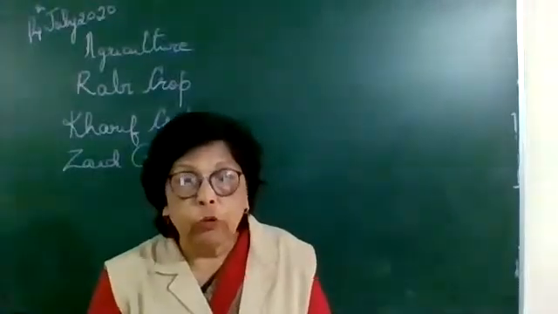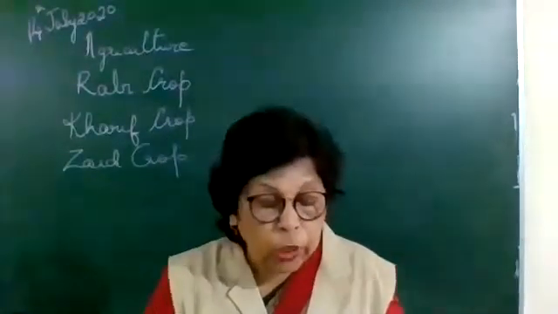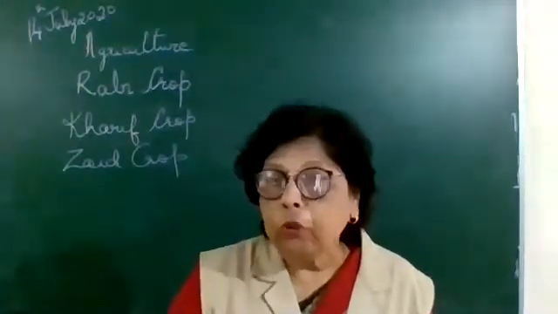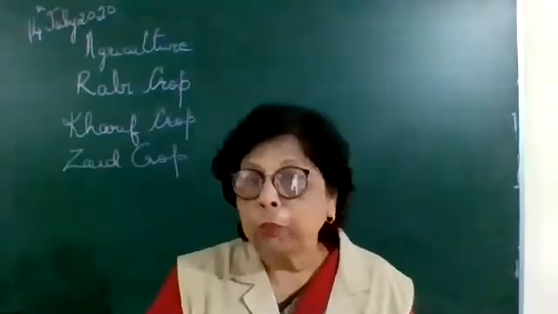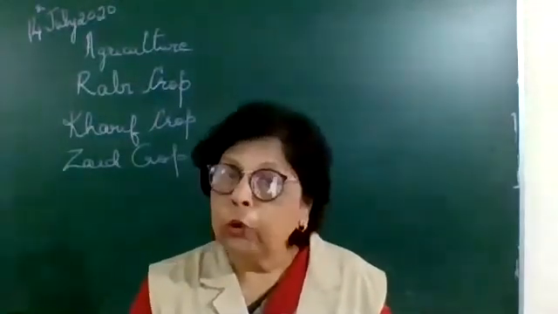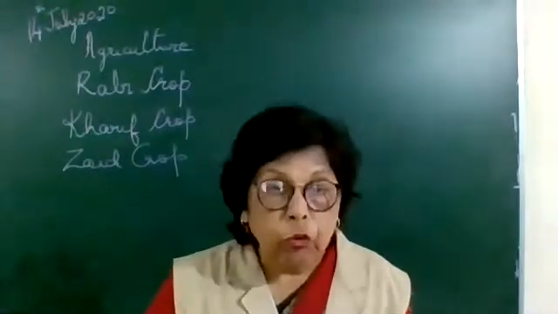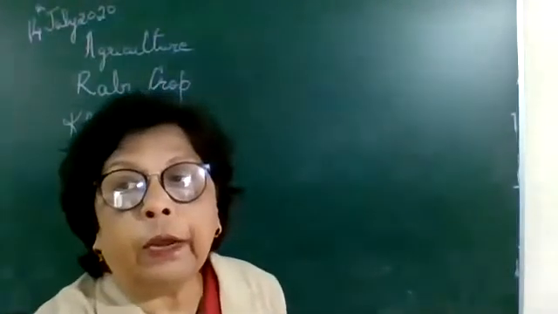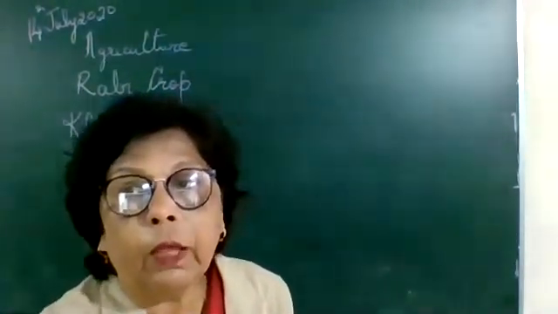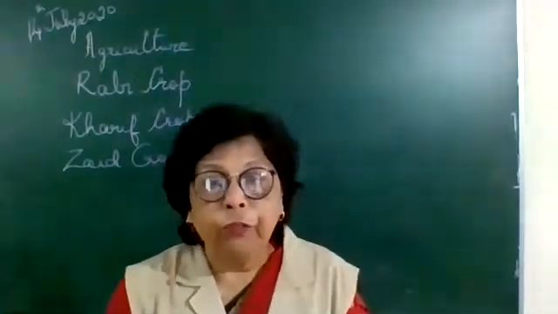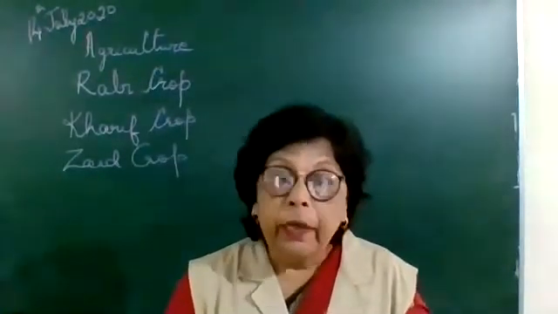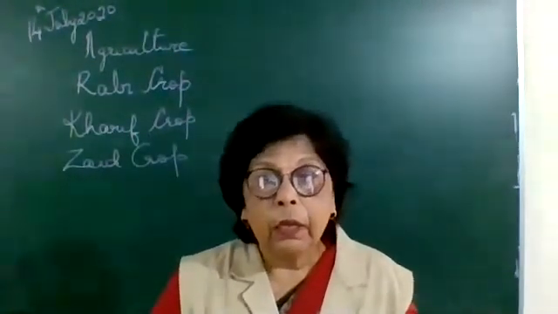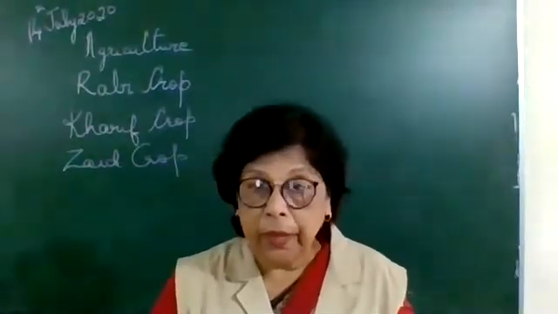And now I would like you to take your textbooks to the topic, cropping pattern. And I'm going to ask you to underline certain words. You're going to put them into points and you copy them in your notes copy. Right? Come to the first paragraph and the last line of the first paragraph. The last line of the first paragraph: India has three cropping seasons: Rabi, Kharif, and Z.